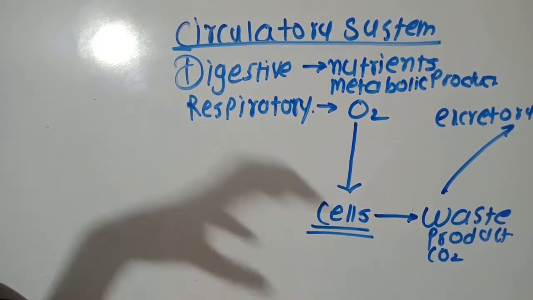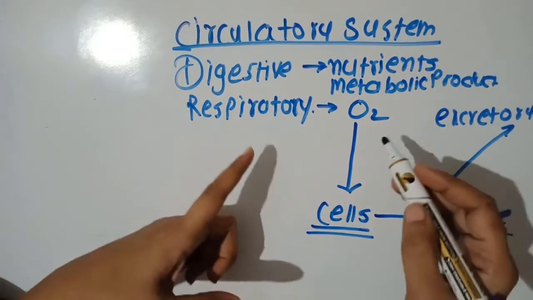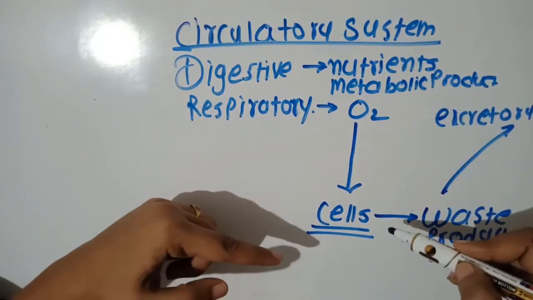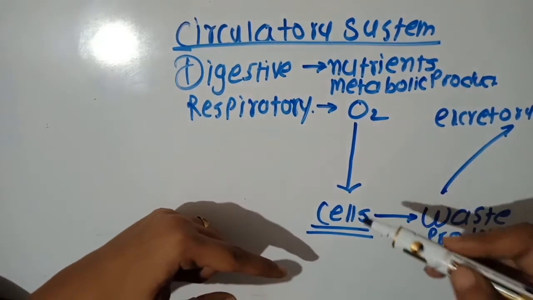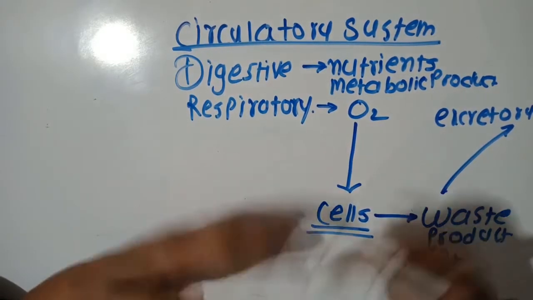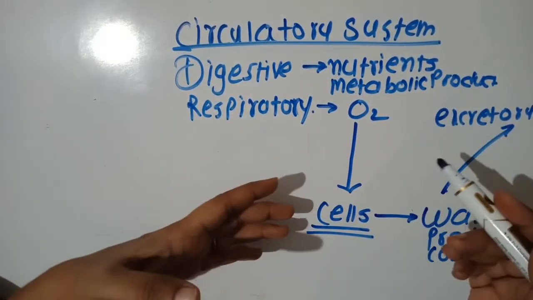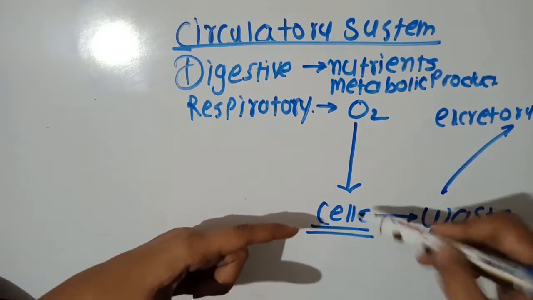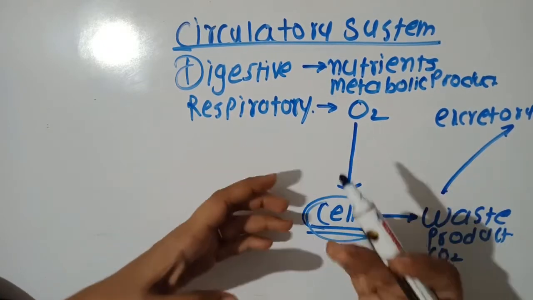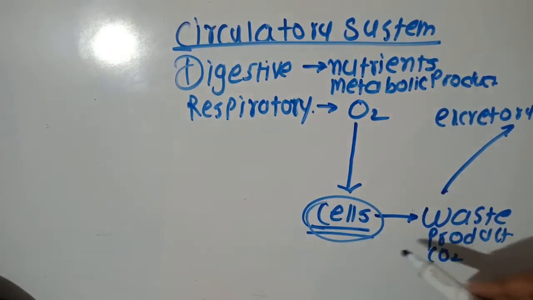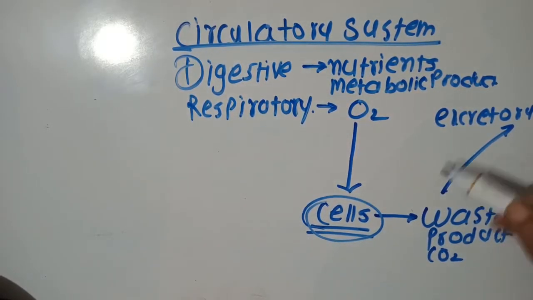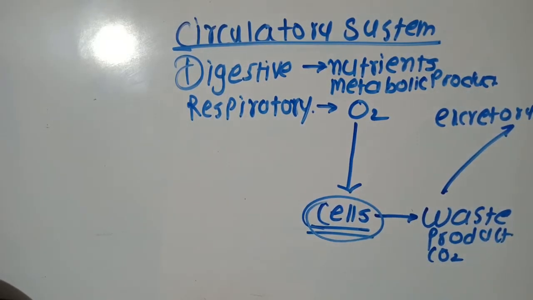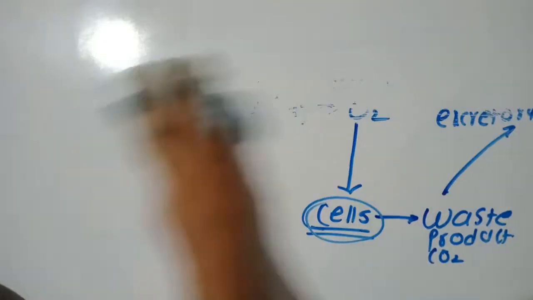So there is a fluid in our body. What it does is it transports all the nutrients and metabolic products to the cells, and in return, exchange of material takes place. It gives O2 and nutrients to the cells, and in exchange whatever waste products are formed, it takes and sends all these waste products to the excretory system. So basically these are the functions of the circulatory system.